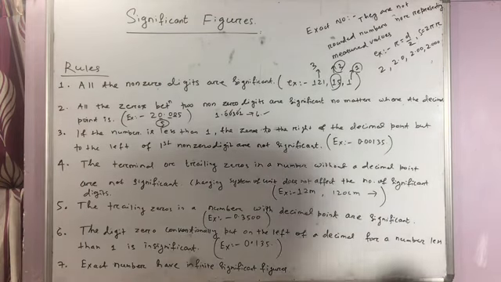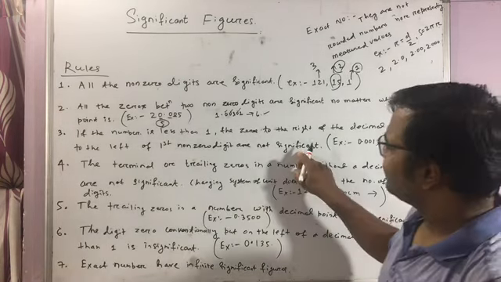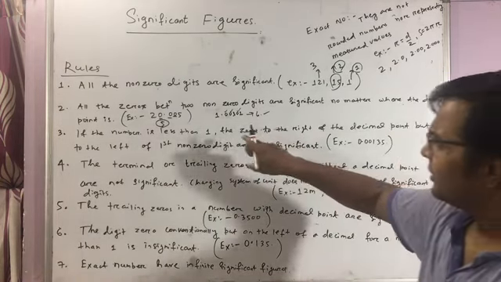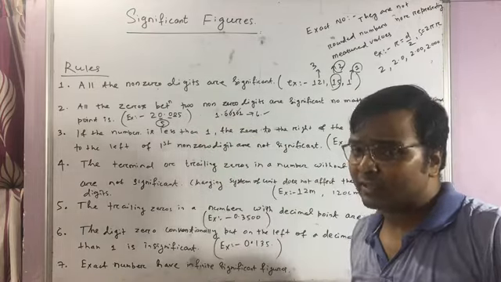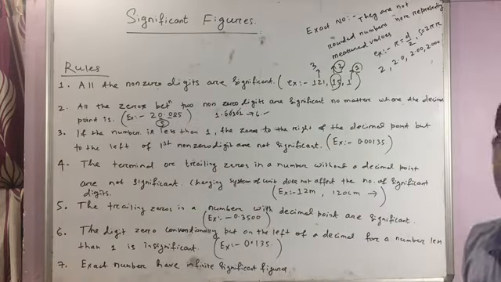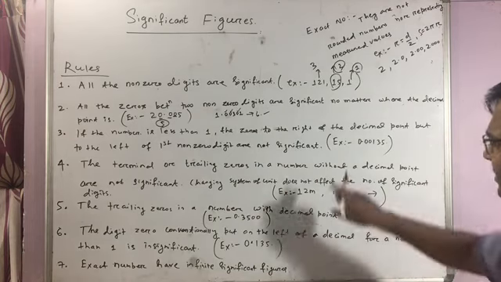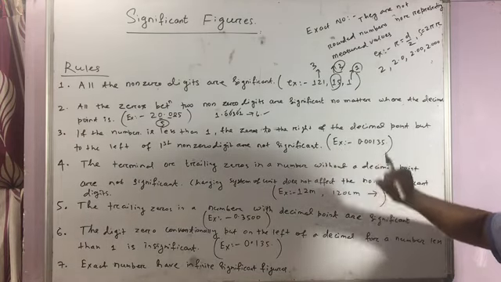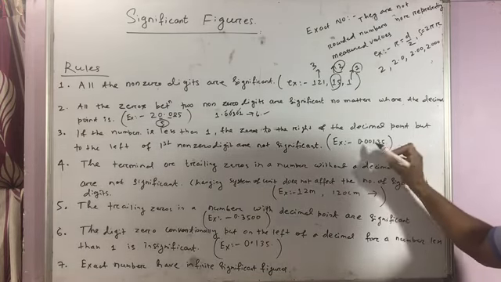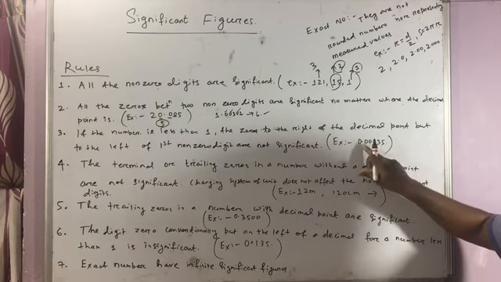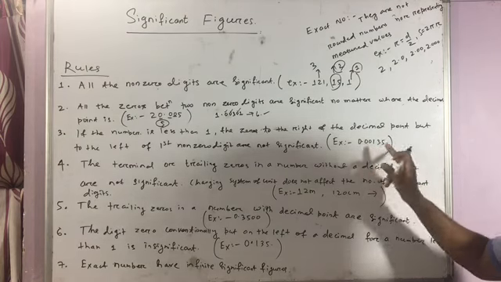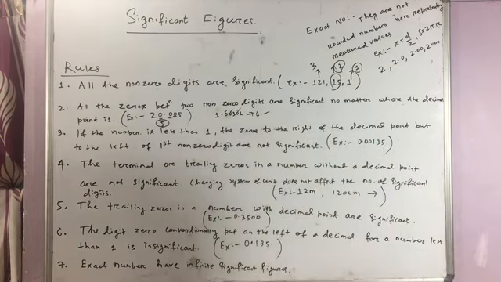And the third rule is, if in this previous case the number is greater than 1, these are the cases when the number is greater than 1. If the number is less than 1, then the zeros to the right of the decimal point and before the first non-zero digit are not significant, or they are insignificant.